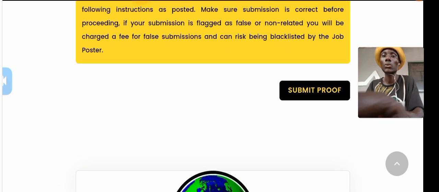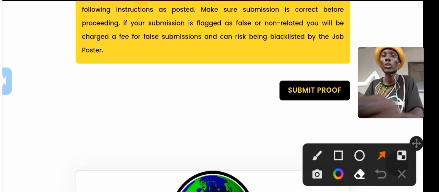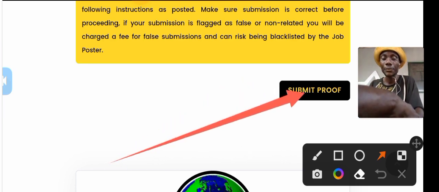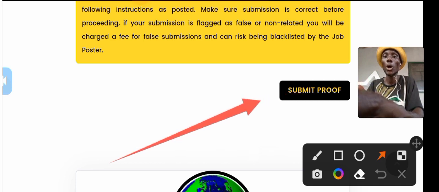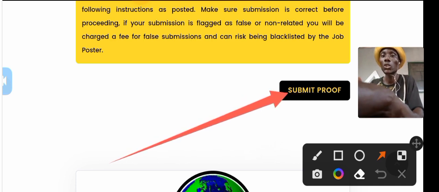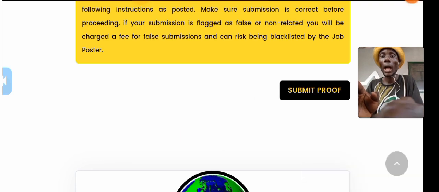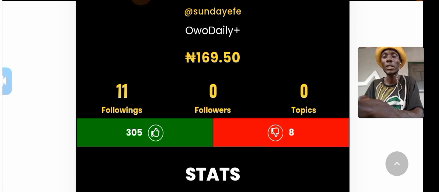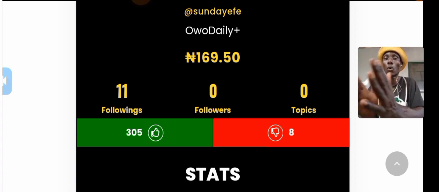Then the next thing you are going to do is touch submit proof. When you touch here, it will show job successful. And when it shows job successful, your account balance here, which is 169 naira 50 kobo, is going to increase plus that 10 naira, which means 179 naira 50 kobo. That is how Owodaily works.